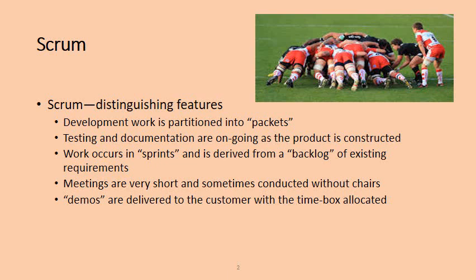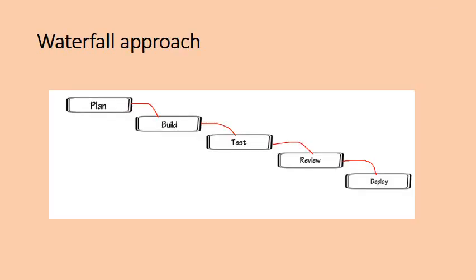So we will follow the agile modeling approach in Scrum, and Scrum is a framework. Now see this diagram first.